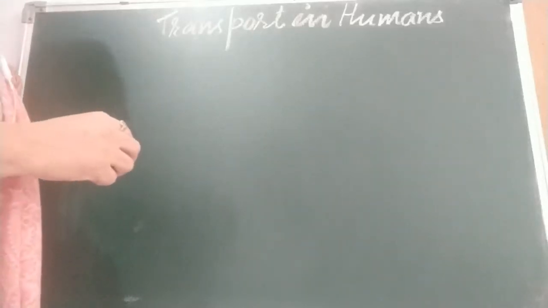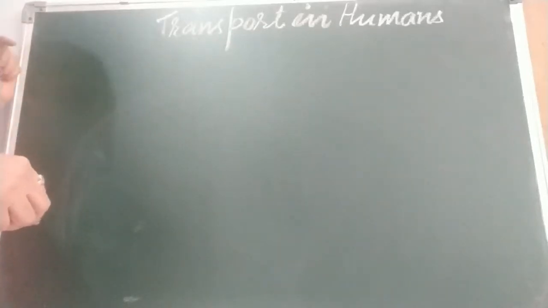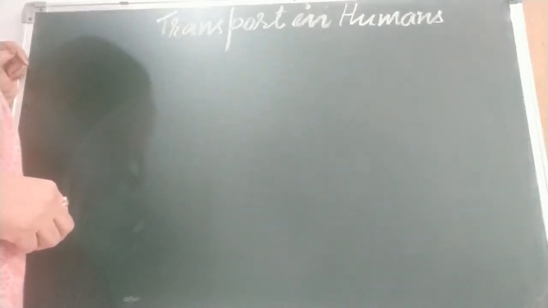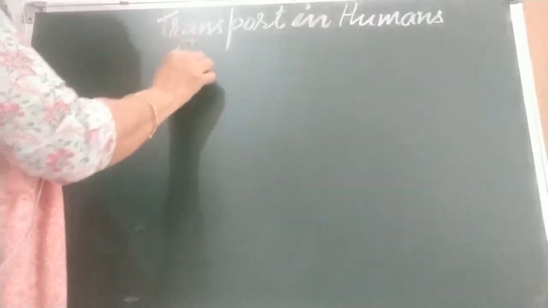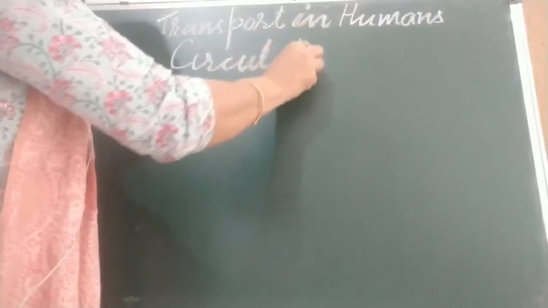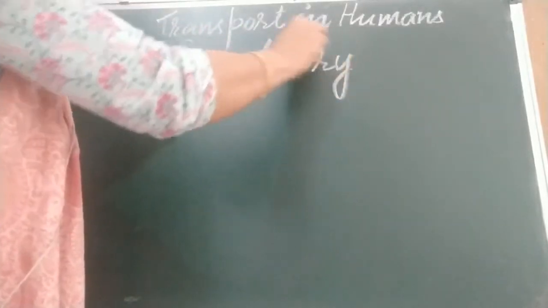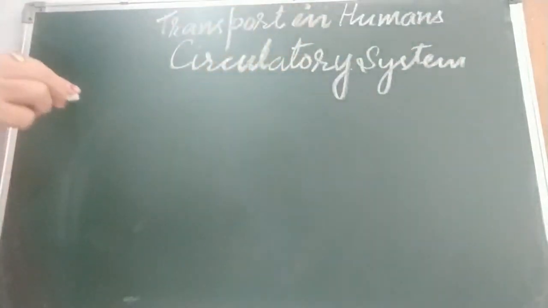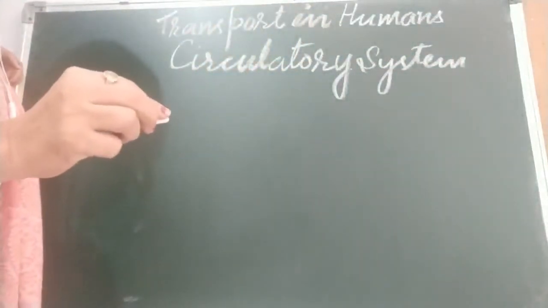Today our topic is transport in humans. Okay, children, we have so many systems in our body. Today we are going to discuss a new system, the circulatory system. This system is responsible for transport of substances in our body. Circulatory system, as the name says, helps in circulation of substances.